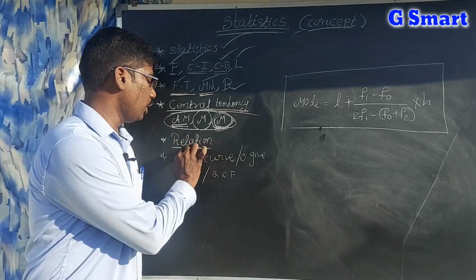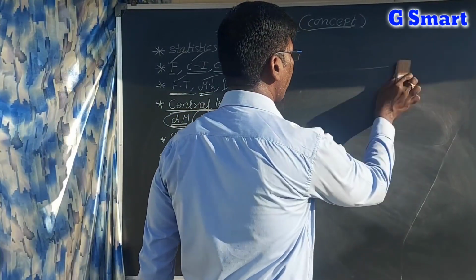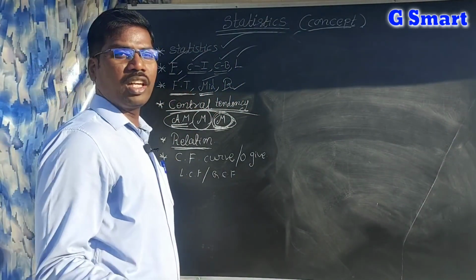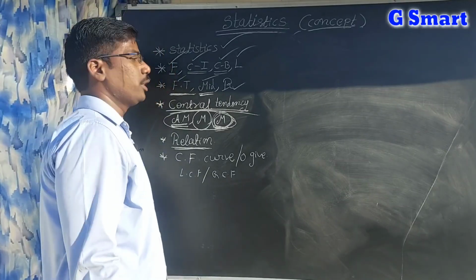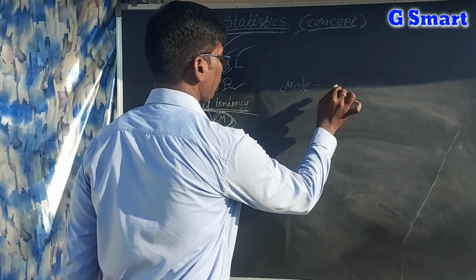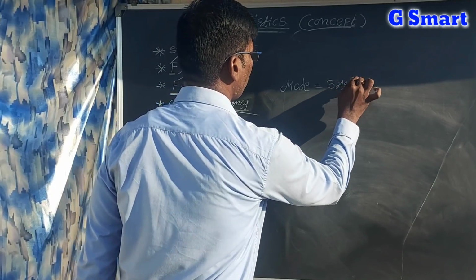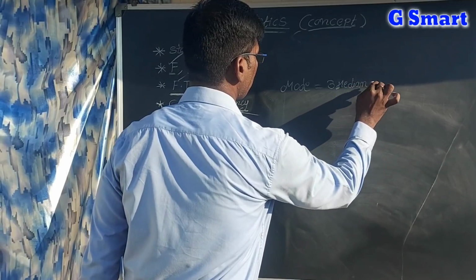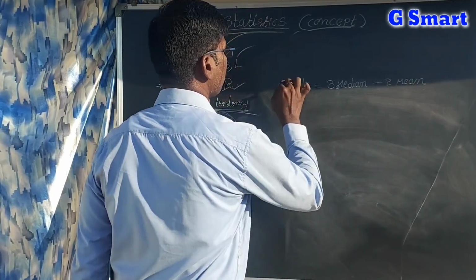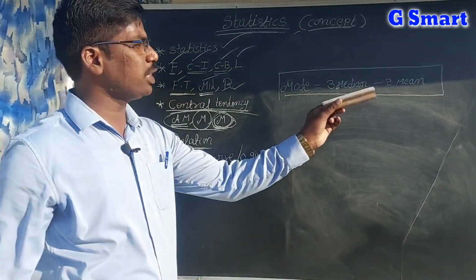Next, the empirical relation. In today's grand test I am going to give a bit on the empirical relation, logically, so you have to remember, think and write. Mode is equal to 3 into median minus 2 into mean. This is the most important formula.